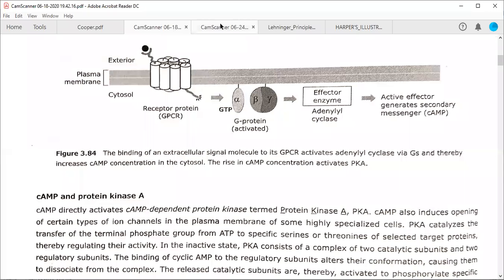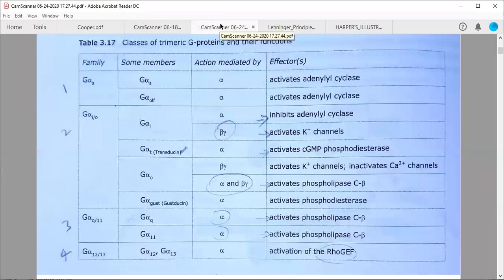So we should move to some other PDF. Okay, one thing I left, I'm coming to the topic protein kinase C, but before that, one more thing we are going to discuss in today's class, about this particular table.